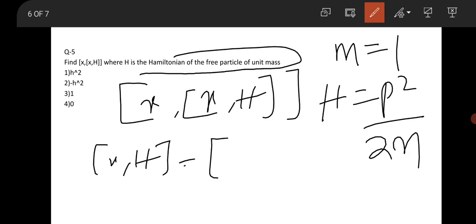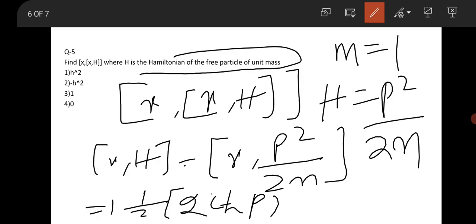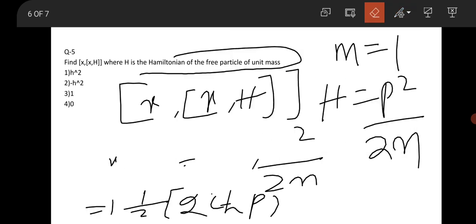It will be x with p square by 2m. So the mass is 1 unit mass, so 1 by 2 is taken outside, so it will be the commutation of x, p square, which will be 2iħp. Okay, so this will be iħp.